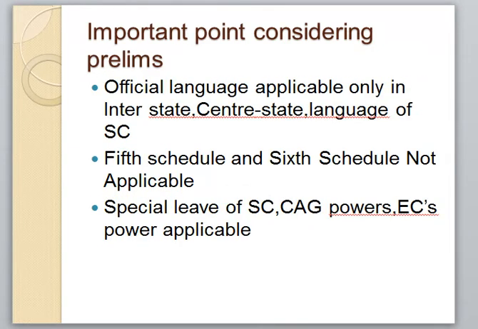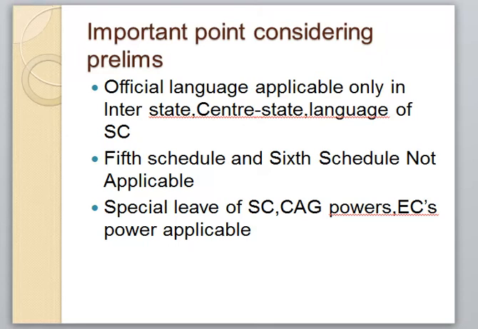Next is, official language is applicable only in interstate, center-state communication and the language of the SC. Predominantly English is used as the official language in interstate communication, center-state communication, as well as the proceedings of the Supreme Court. So this provision is applicable to Jammu and Kashmir also.